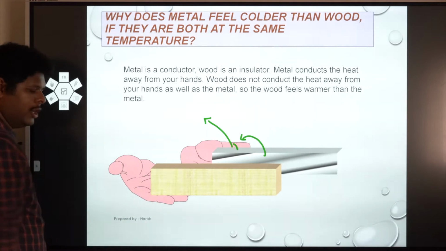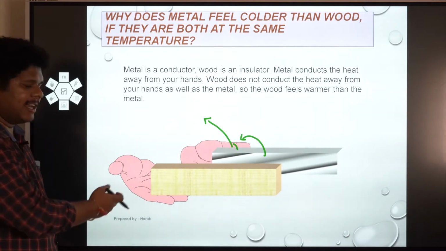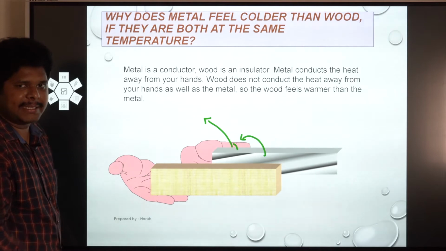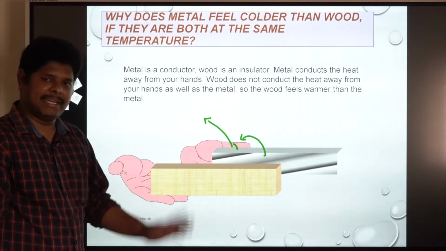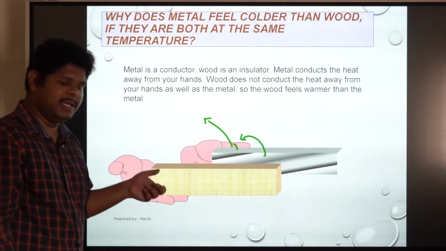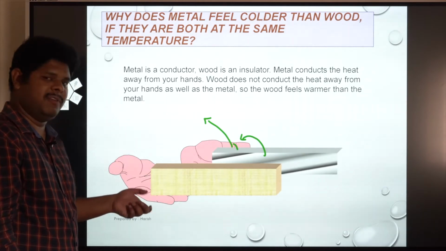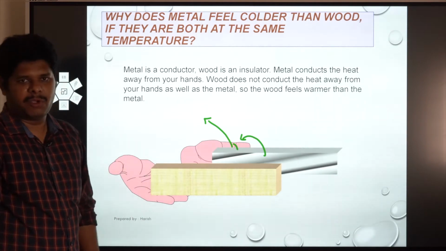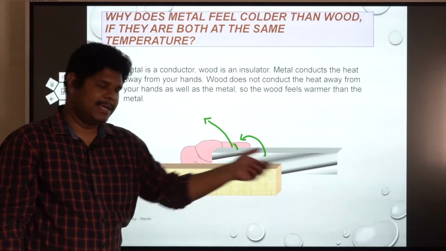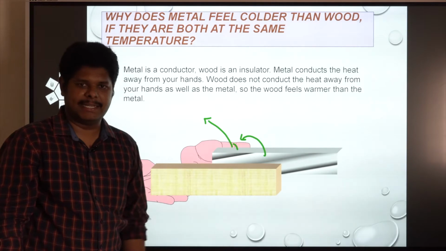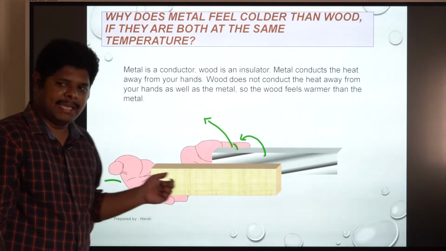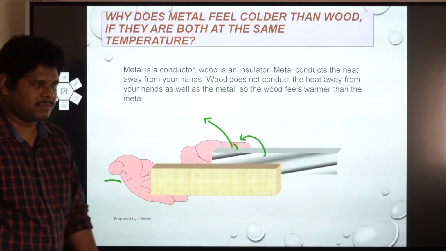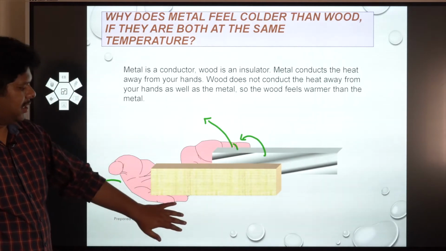Whereas wood is a bad conductor of heat, so it doesn't conduct any heat. So whenever you touch this wood, there is no transfer of heat energy. As a result, this wood will be warmer when compared to the metal, because metal is a good conductor. It transfers the heat, it conducts heat, whereas wood is a bad conductor of heat. It doesn't allow any heat energy to pass through it. Right.